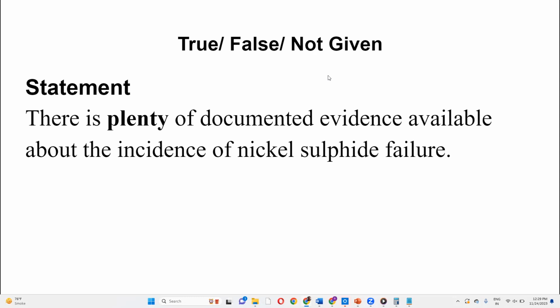Hi, good morning, everyone. So today we are going to solve another true, false, not given question, and we are going to cover the quantity logic. So let's read today's question.